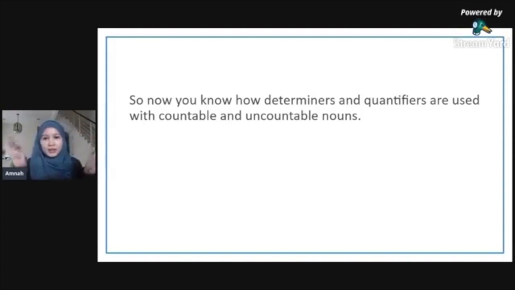And then the noun can be countable or uncountable. Then we looked further into pre modifiers, which are determiners and quantifiers, and which go with countable nouns and which go with uncountable nouns. So there's a lot of components of English sentence structure, and we've gone through them so that you can understand how it all fits in together.